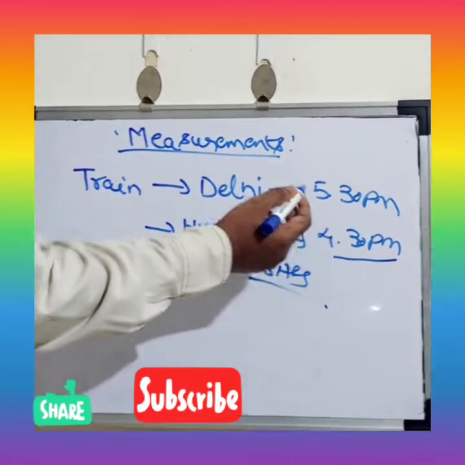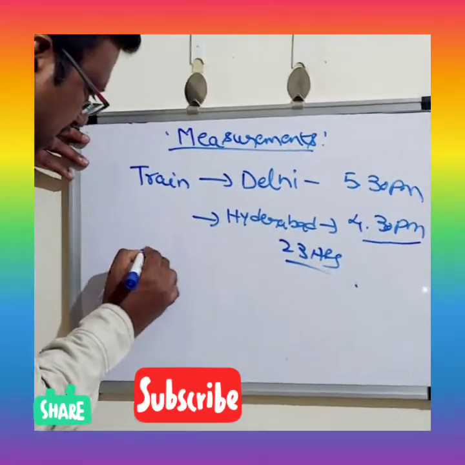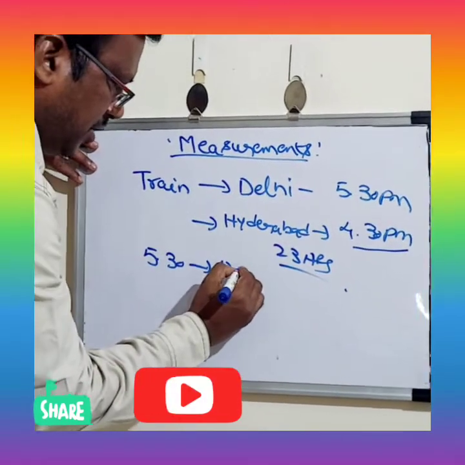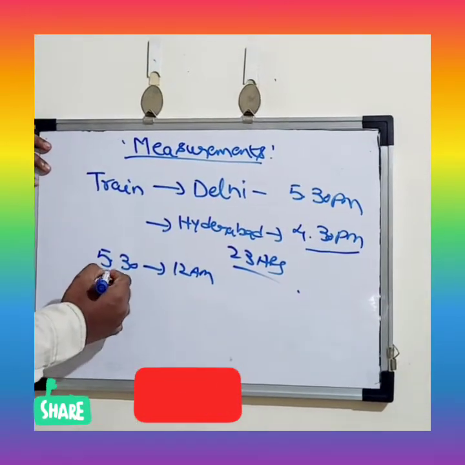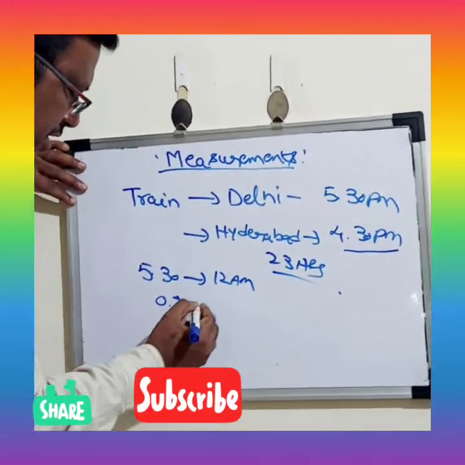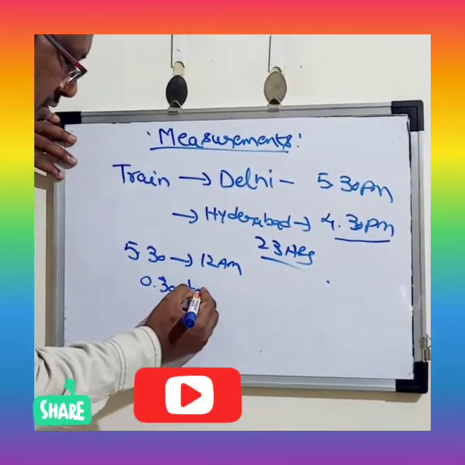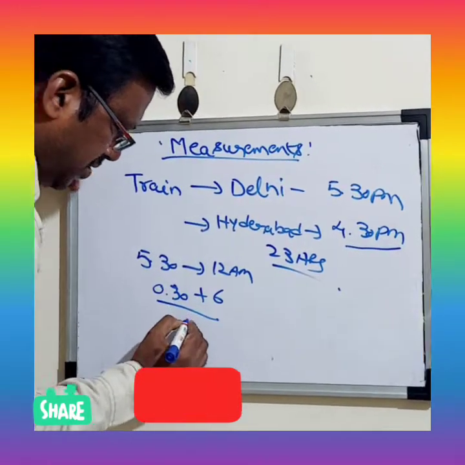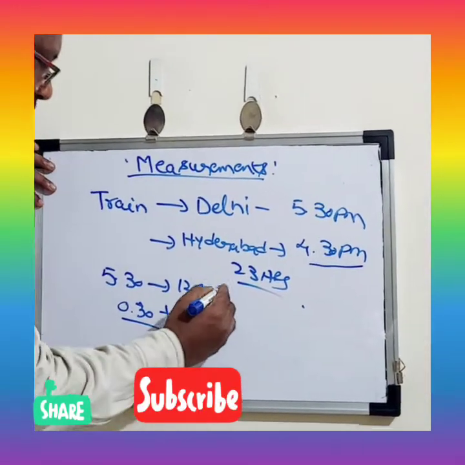But if you want to calculate step by step, the train started at what time? 5:30 p.m. to night 12 a.m. How much time? 5:30 to 6 o'clock is 0.5, that is half an hour, plus evening 6 p.m. to night 12 a.m., that is 6 hours. That is 6.5 hours.